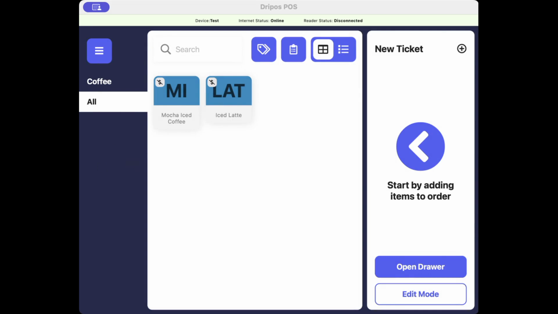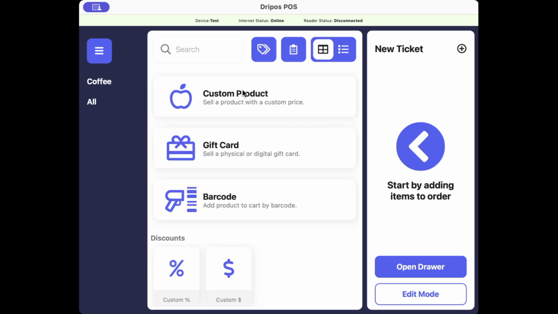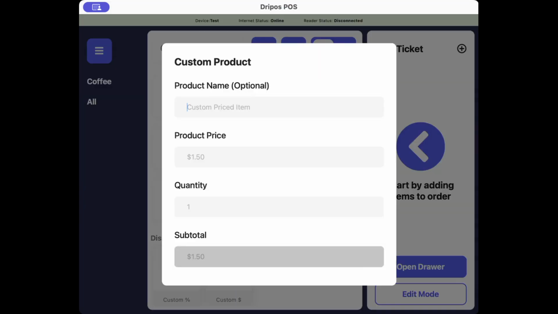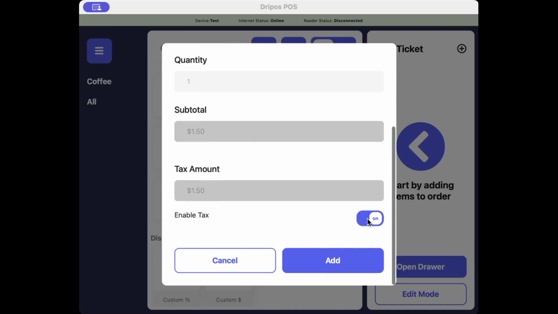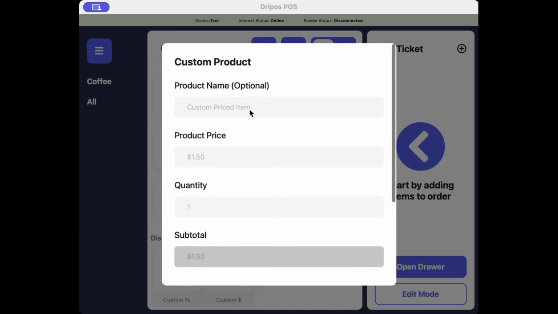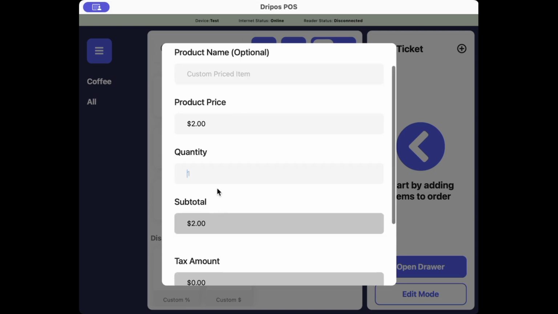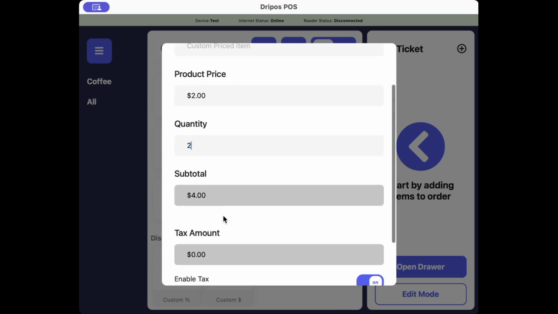Once you're here, you're going to want to click on the tag icon up at the top of the screen and select the Custom Product button. From here, a pop-up will appear where you can input the product's name if you would like, but that is optional, the price, quantity, and you can choose if you want tax enabled or disabled. So if you're quick and on the spot and don't want to put in a name, that's fine. Just need to put in a price. You can put the quantity. I'm just going to put 1. Let's actually do 2.